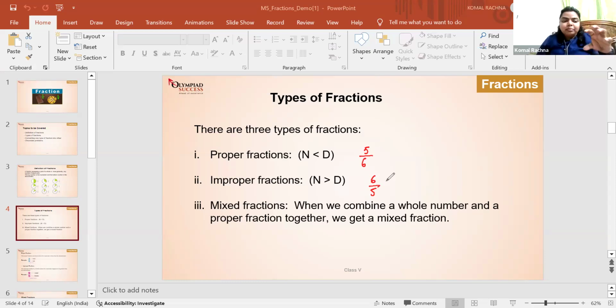When we combine a whole number with the proper fraction together, that is called the mixed fraction. Can you give me one example of the mixed fraction? Let's take the improper fraction we have, 6/5, and turn it into a mixed fraction. How can you convert? So we subtract the denominator from the numerator, which will be 1. Okay.